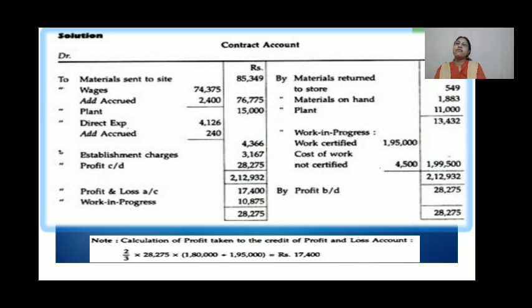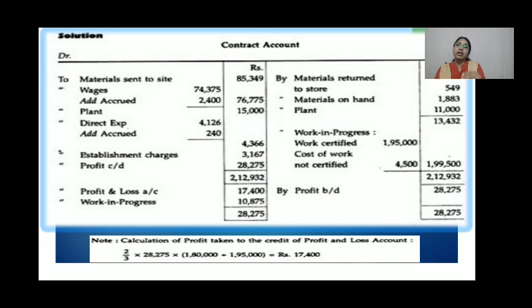See the procedure. First one, contract account. You will write debit side and the credit side. And once more we will make the revision. All the debit side, what you will do? All the expenditures, all the direct expenses, all regarding materials or wages or any other expenditure, whichever you have spent for this particular contract, you will be writing on the debit side. If any machinery or furniture or anything is purchased for this particular contract, then you will be writing the whole amount in the debit side of the contract account.